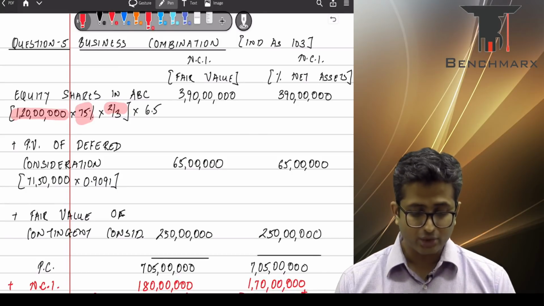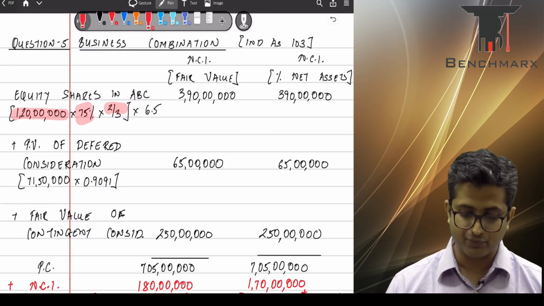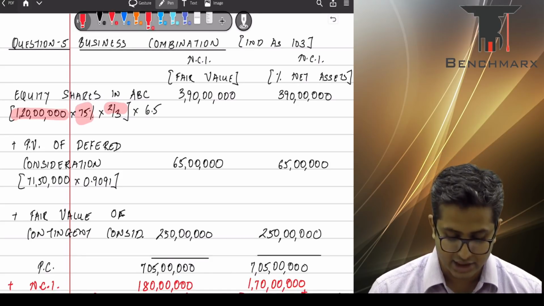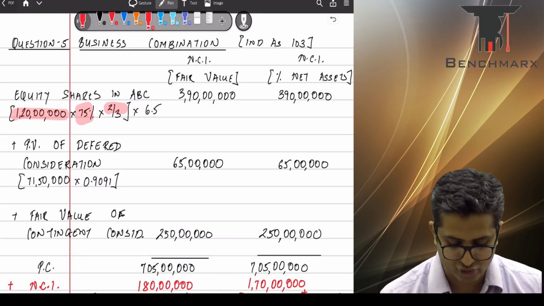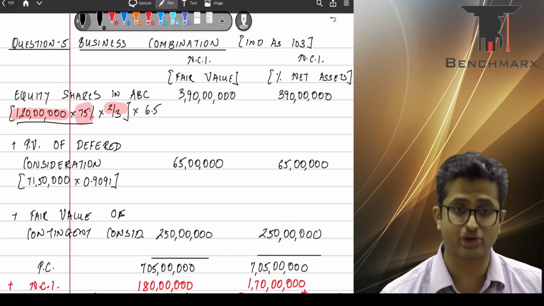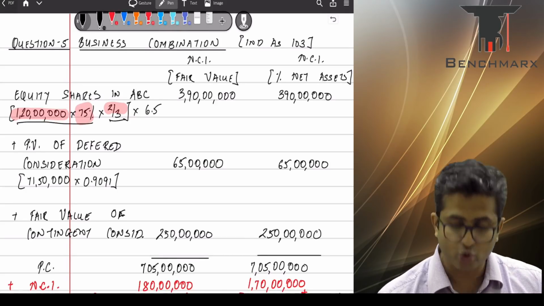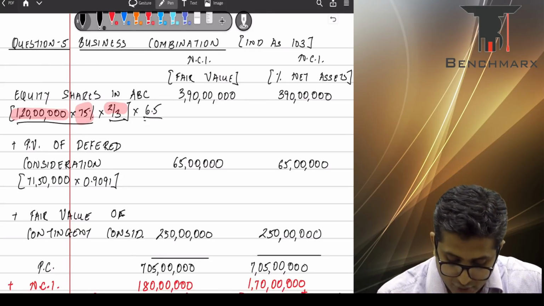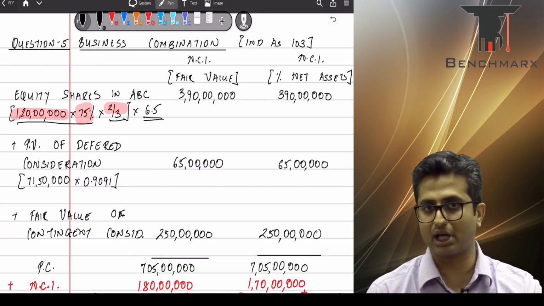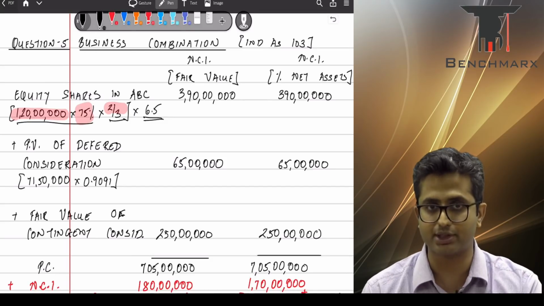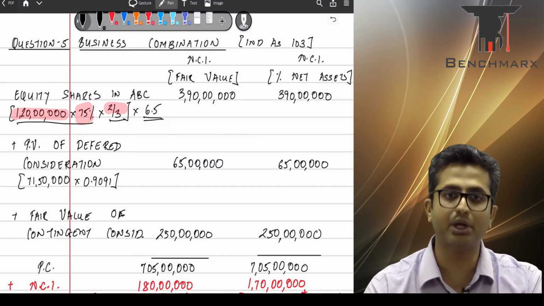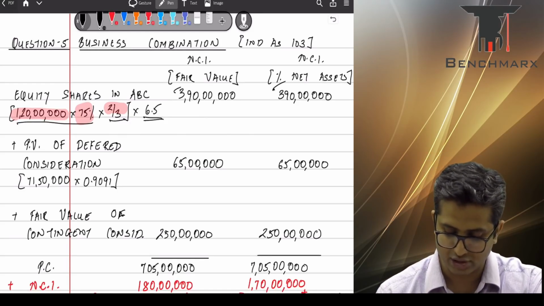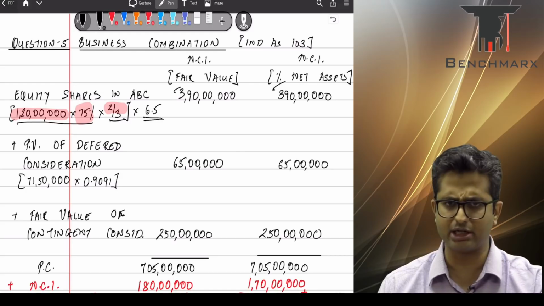Now these are shares of ABC that you are issuing, and hence we will get around 90 lakh shares. So over here, this will be 90 lakh shares of JKL into 2/3, and this is 60 lakh shares that you are issuing of ABC. Each share of ABC is worth 6.5. Now, share of JKL might be worth 6, but we are issuing shares of ABC. So the fair value of the consideration that we are giving is worth 6.5, and hence your purchase consideration in terms of shares issued is 3 crore 90 lakhs.